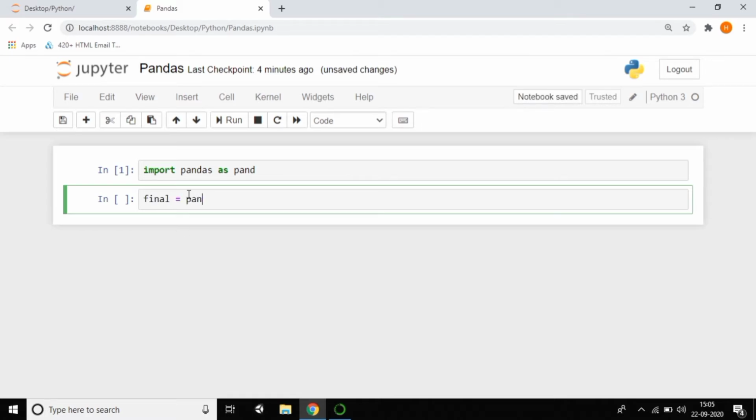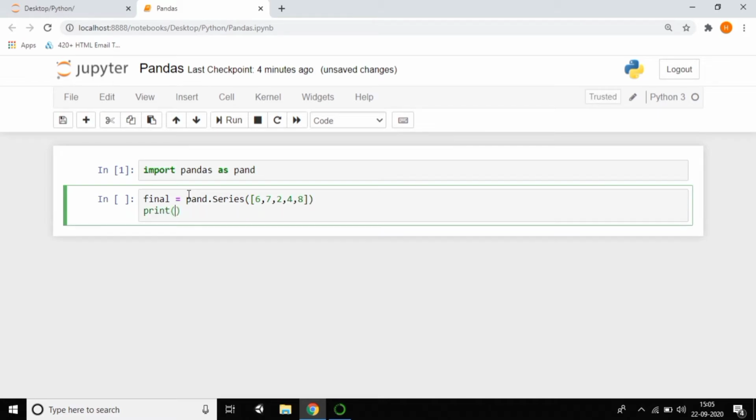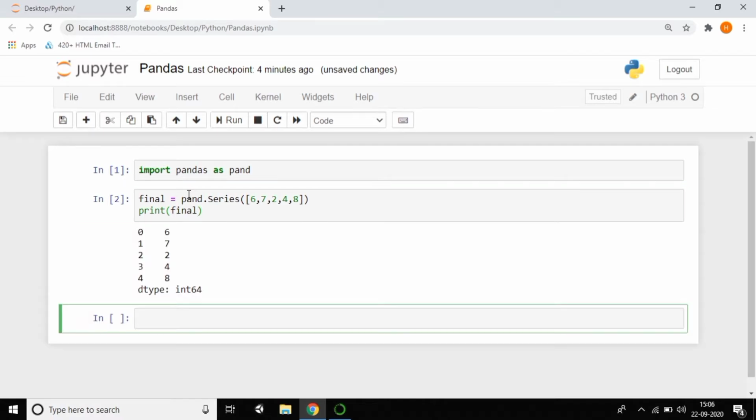So pd.Series, here Series is with a capital S, don't forget. So S should be capital, and pass some data. So I'm passing some data and just print this one, print final, and just see the output. You can see the series.